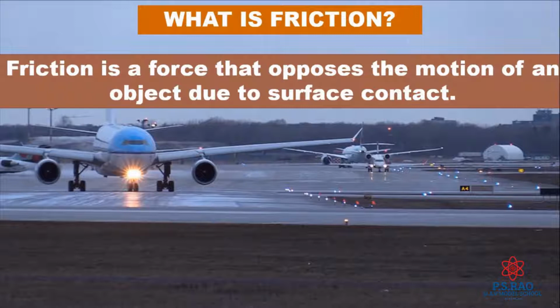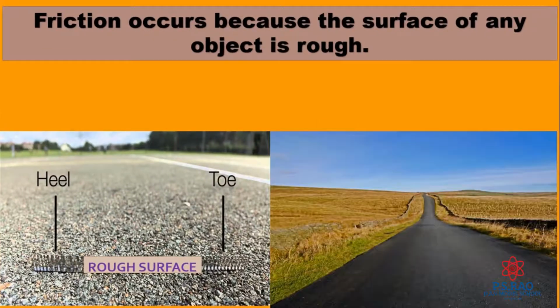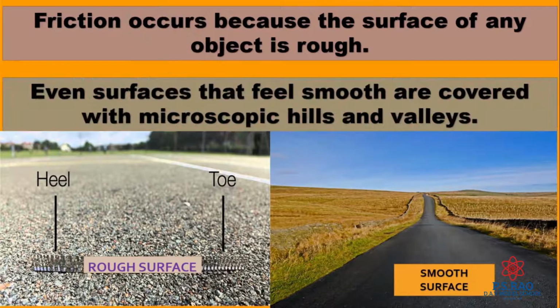Next, friction occurs because the surface of any object is rough. Even surfaces that feel smooth are covered with microscopic hills and valleys.